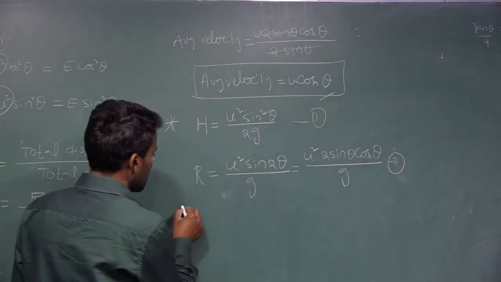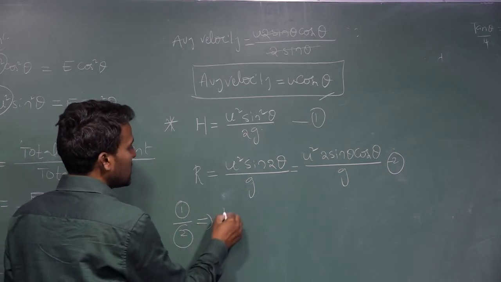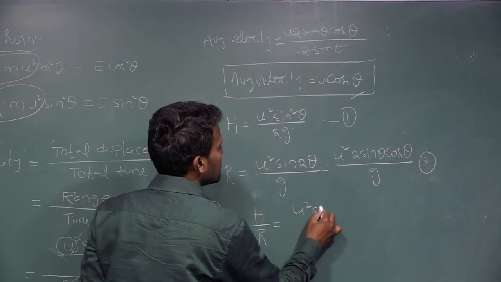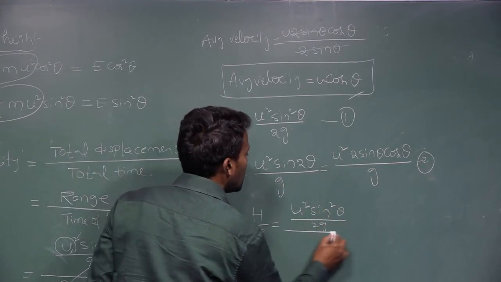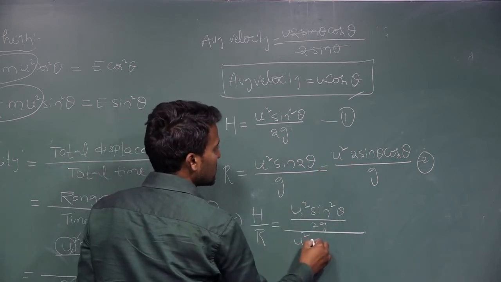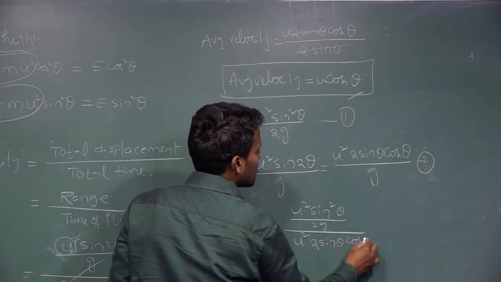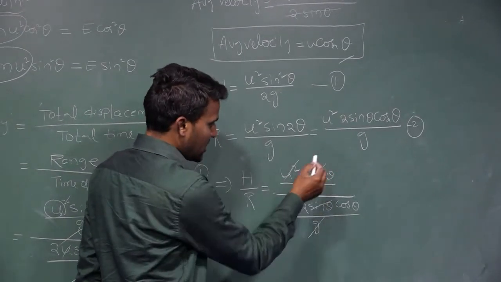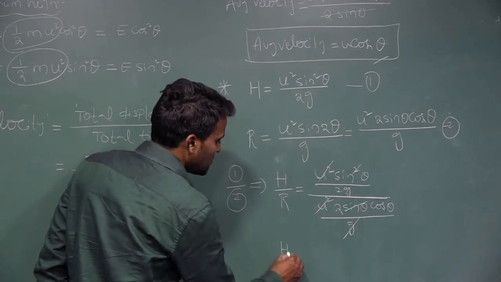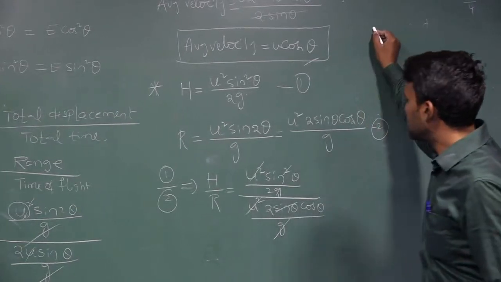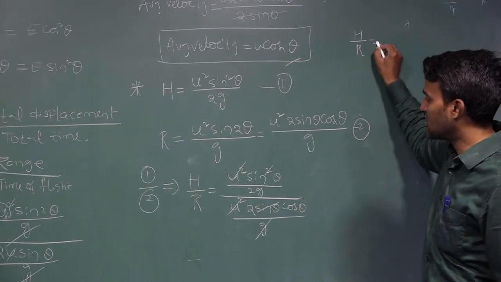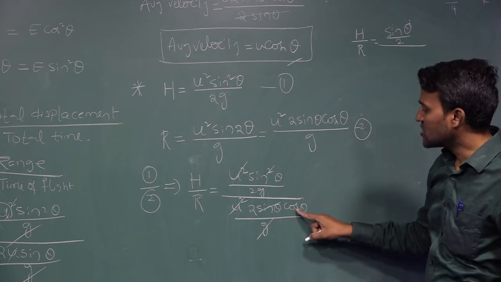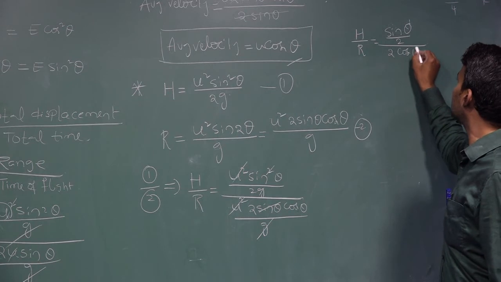Equation 1 divided by equation 2: h divided by r is equal to, what is the h equation? u square sin square theta divided by 2g, whole divided by the r equation, u square 2 sin theta cos theta divided by g. g gets cancelled, u square gets cancelled, and one sin theta gets cancelled. What remains here? h by r is equal to sin theta divided by 2, whole divided by 2 cos theta.